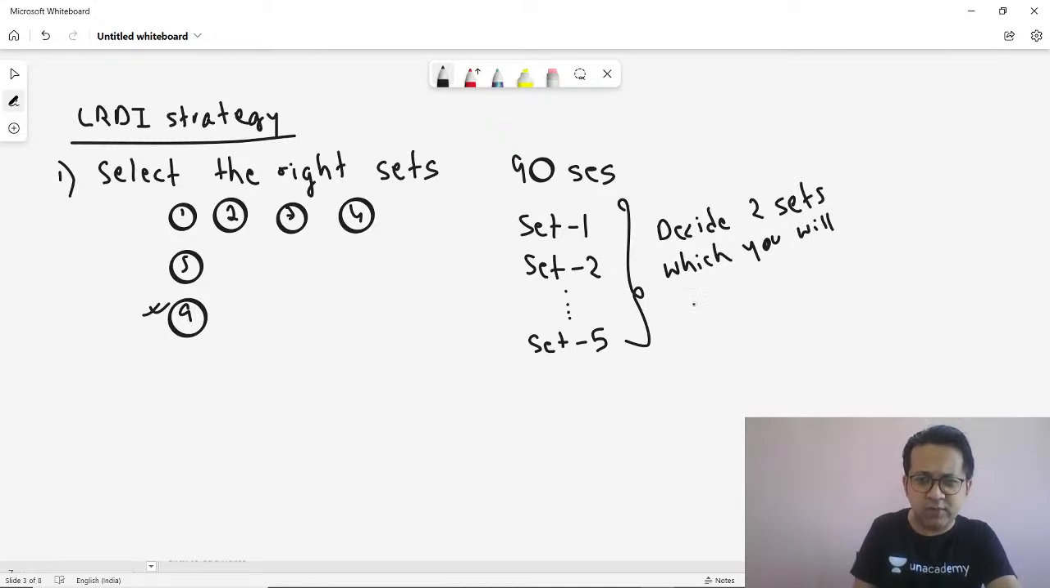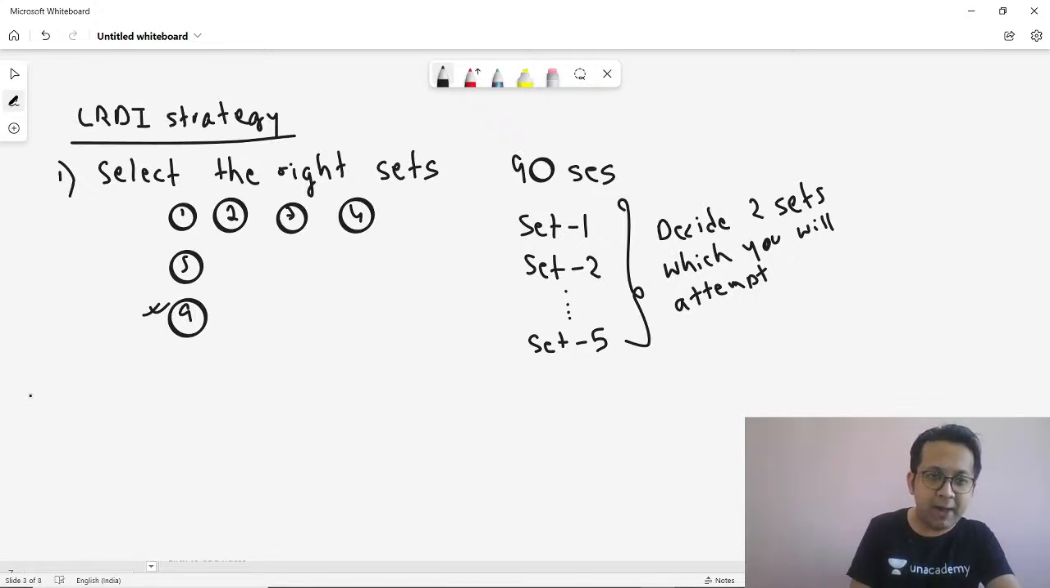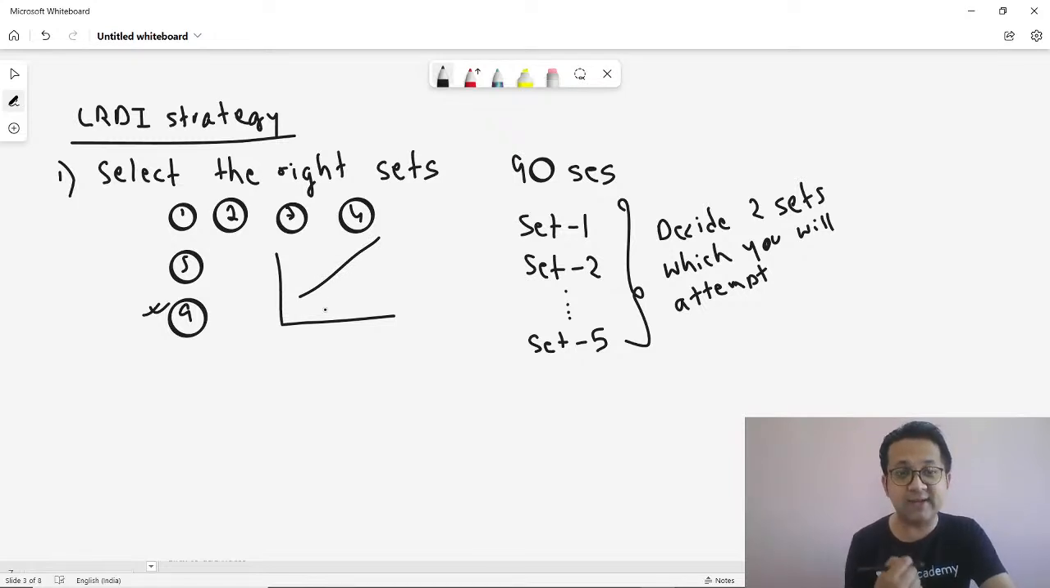Now, the next question will be, how do I decide these 2 sets? It could be, and it must be, based on familiarity. If you have solved a lot of sets, when you are looking at those sets, something or the other will definitely look familiar to you. As an example, you could come up with, let's say, a line diagram, something like this. There is a graph and they are telling you percentage increase or percentage decrease with respect to the previous year.